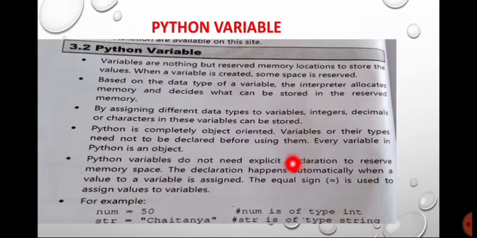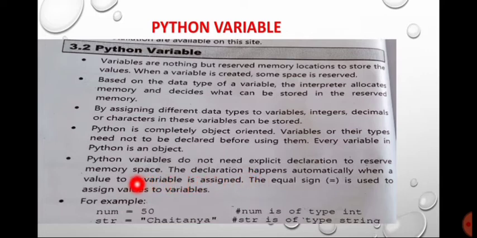By default they can be used. Python variables do not need explicit declaration to reserve memory space. The declaration happens automatically when a value is assigned to a variable. Got it? That means you don't require a declaration. Whenever you assign a value to that variable, it is automatically declared.